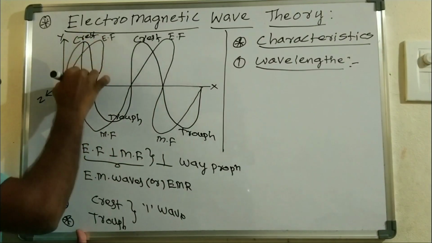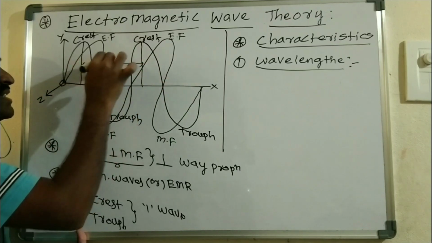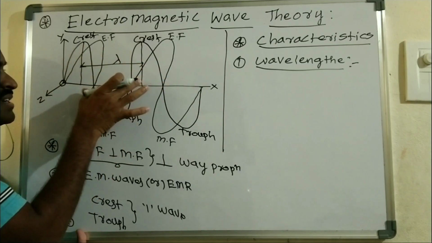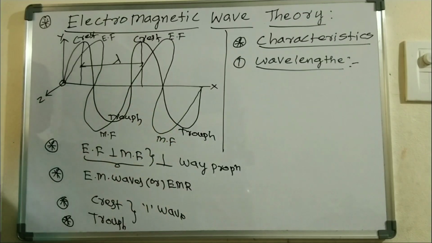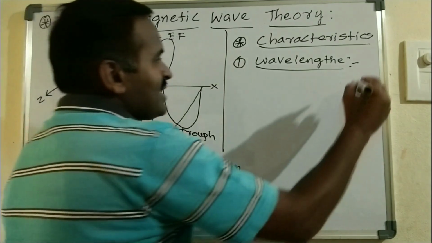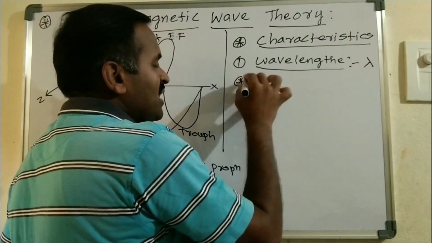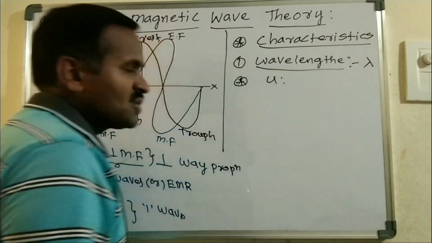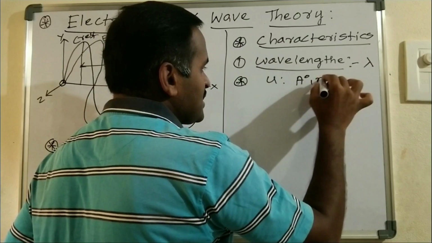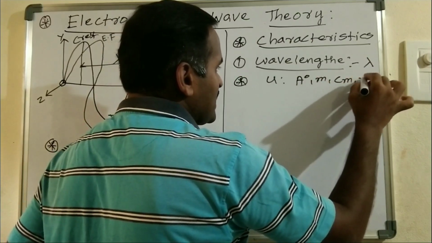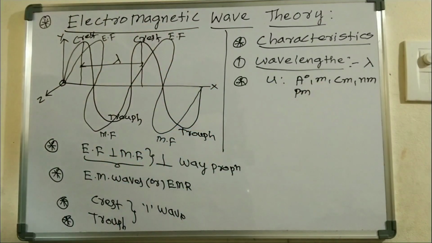This is the highest upward displacement, and this is also a highest upward displacement. Wavelength is represented by the symbol lambda, and it is a distance, so it has units like angstrom, meter, centimeter, nanometer, and even picometer, right?